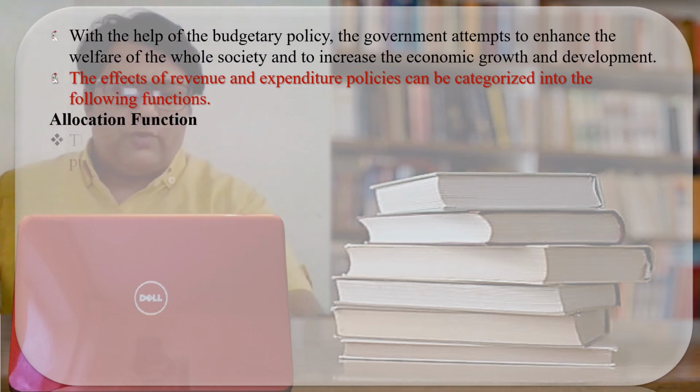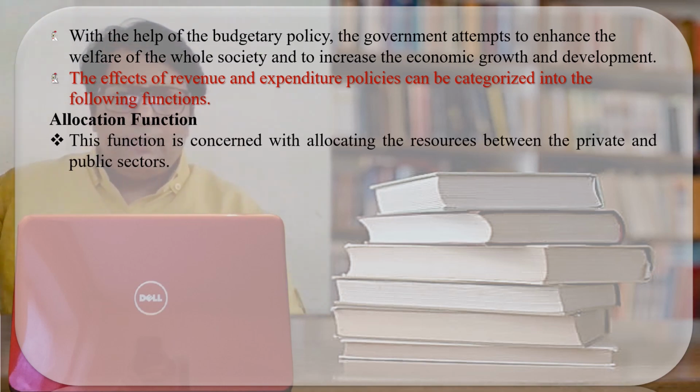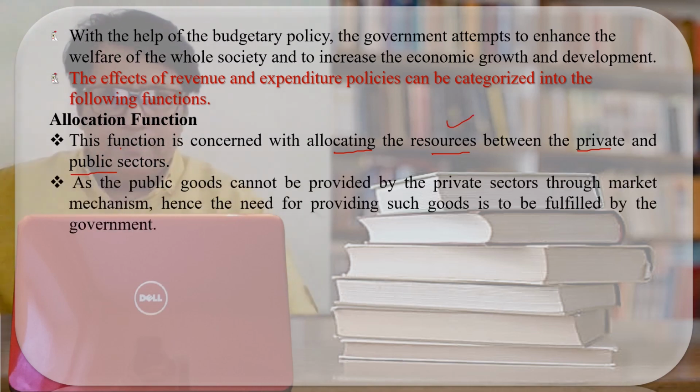Let us see what is the allocation function. Always remember, this allocation function is concerned with the distribution of resources among the public sector and the private sector. So what is this allocation function? It is concerned with the distribution of resources between the private and the public sector. We know that public goods, can we find public goods from the private sector? The public goods cannot be provided by the private sector. The private sector will not provide the public goods.